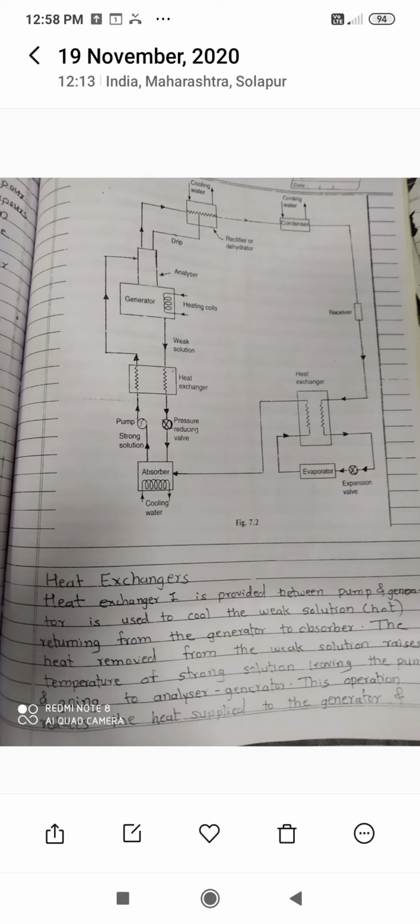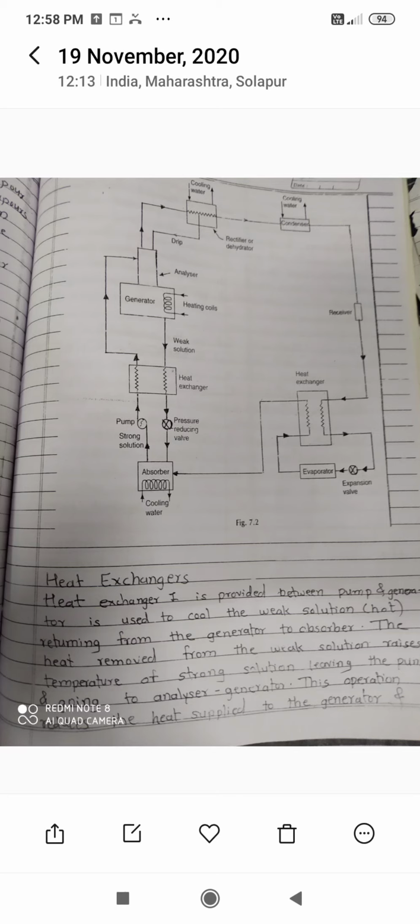Now see the advantage of this second heat exchanger. The weak solution from the generator has a higher temperature as compared to the strong solution. This weak solution comes down from the generator into the absorber through this heat exchanger and the pressure reducing valve.